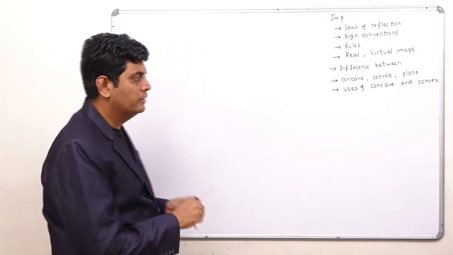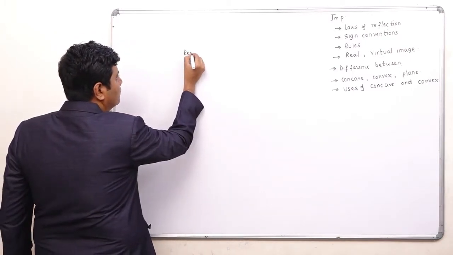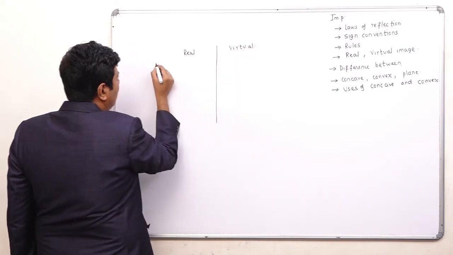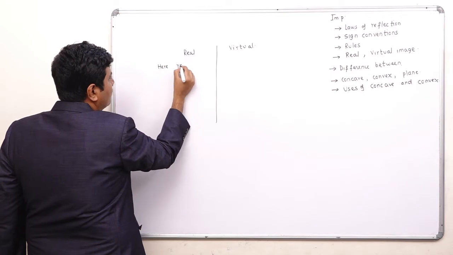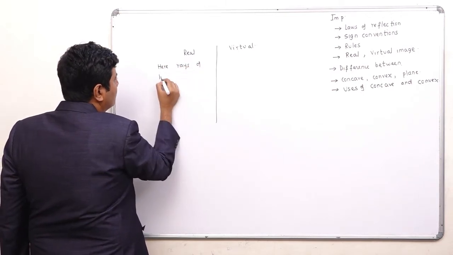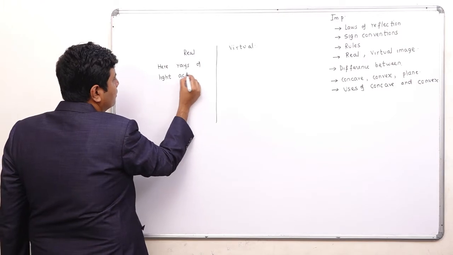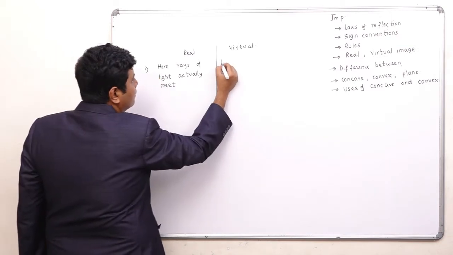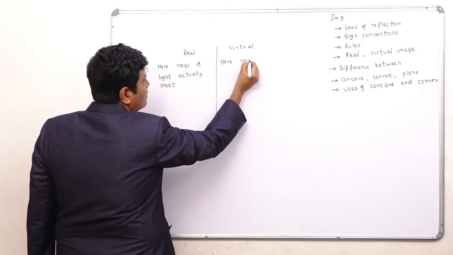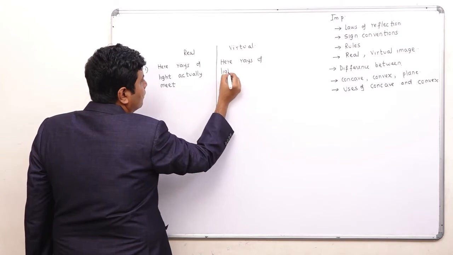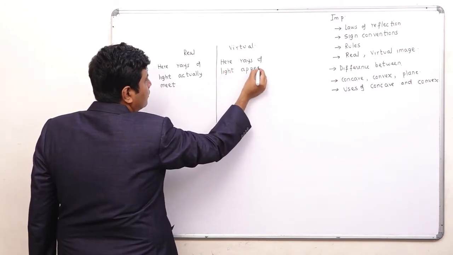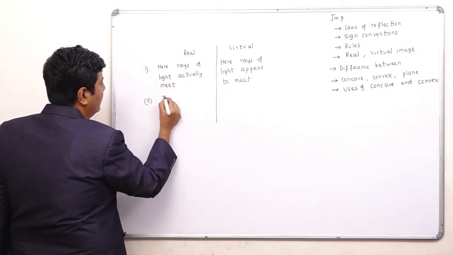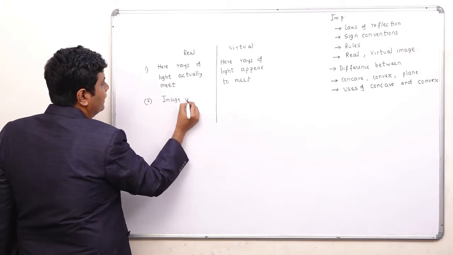Real and virtual image, this difference we should know. Real: here, rays of light actually meet. Virtual: here, rays of light appear to meet. A real image is inverted.